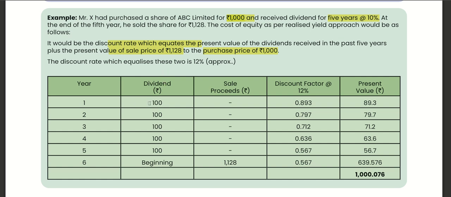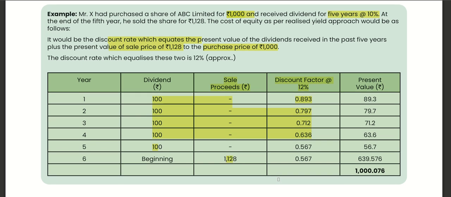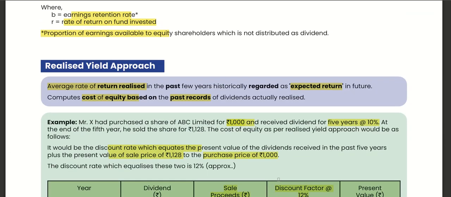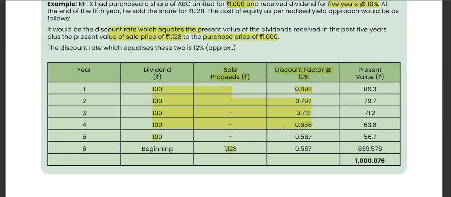So 1, 2, 3, 4, 5 years dividend, sale 1128, discounting factor, present value. So this is the realized yield approach. Here we don't calculate NPV, we just sum everything.